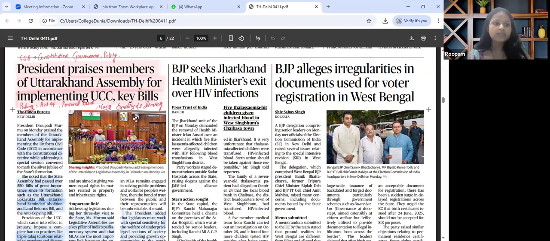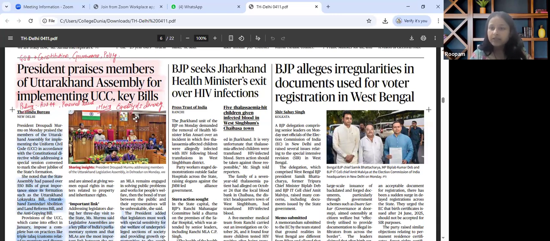While going through the articles, we will not only see its relevance with regard to prelims and mains, but we'll also try and interlink it with other GS papers as well. So let's get started. The very first article that is worth our attention is about President praises members of Uttarakhand Assembly for implementing UCC, that is Uniform Civil Code, key bills.